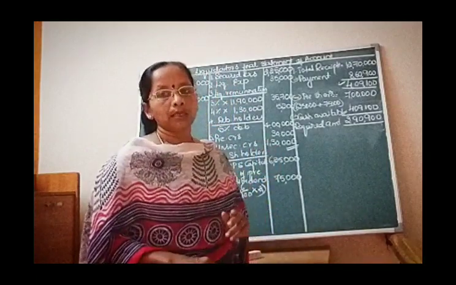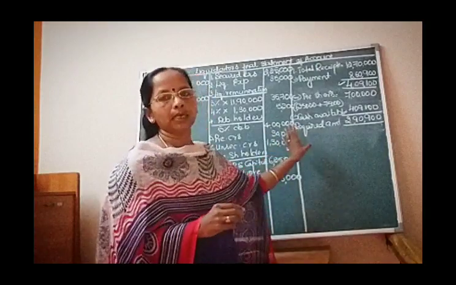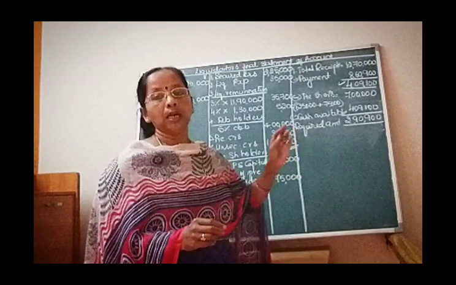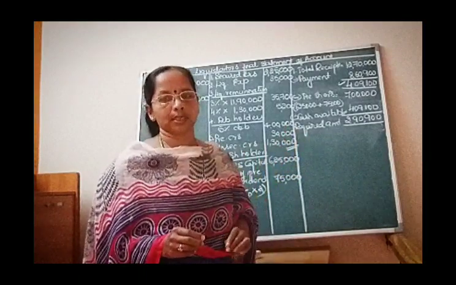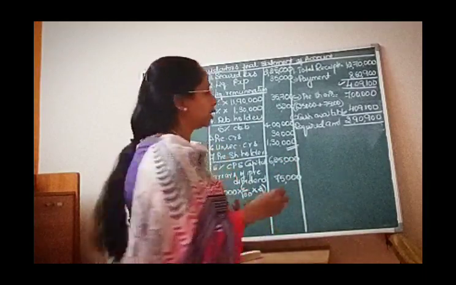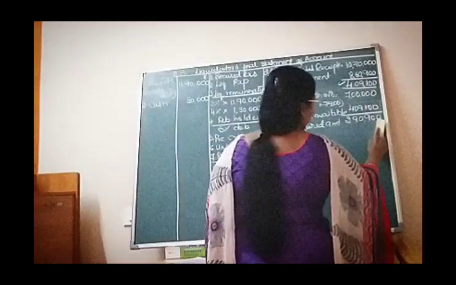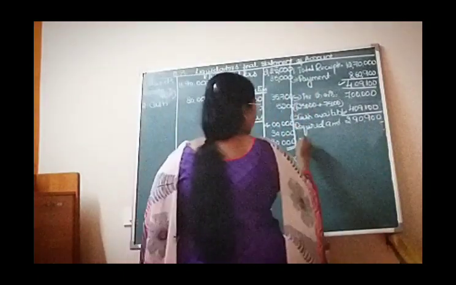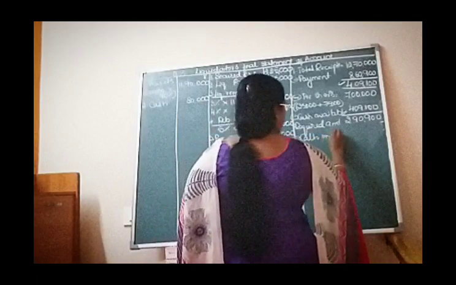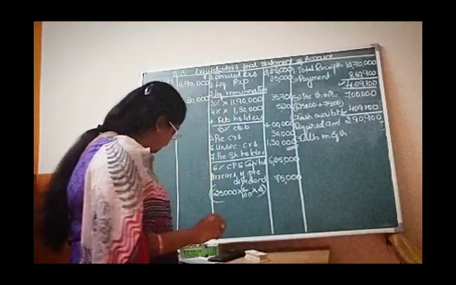As I told you, there are 3 calculations that we have to do. First, we have done how much is the payment we have to make and how much is the shortage of cash that we need to adjust without considering equity shares. Here we have not considered any equity shares. Right. Now we need the amount of 2,90,900. In that we are going to collect calls on equity shares.